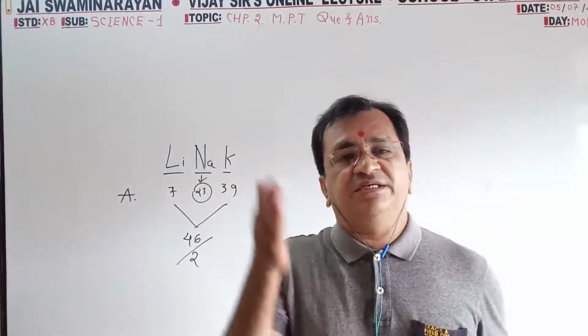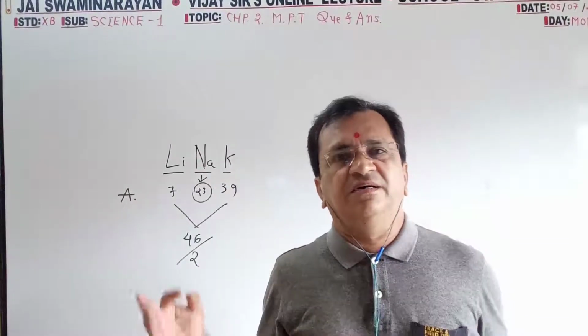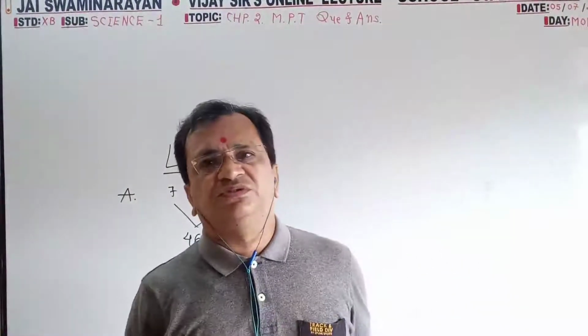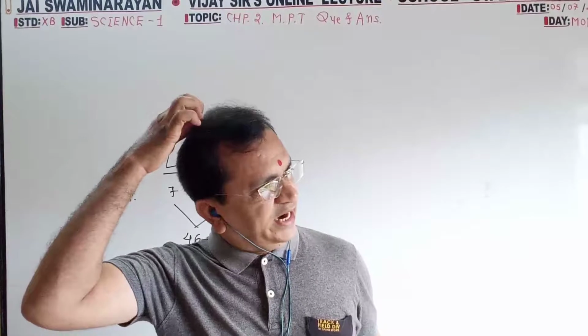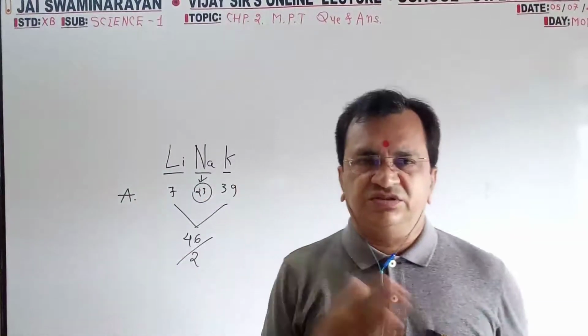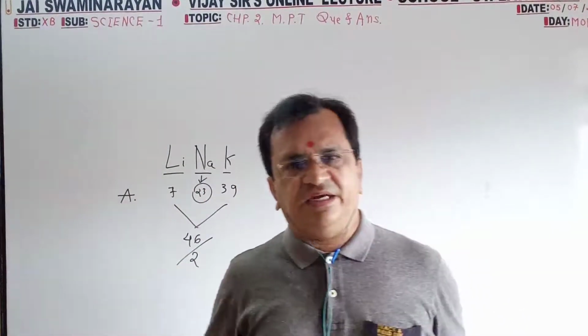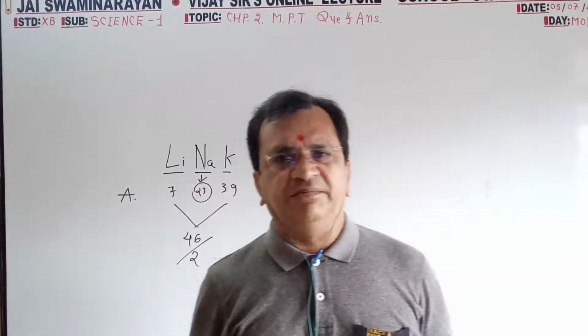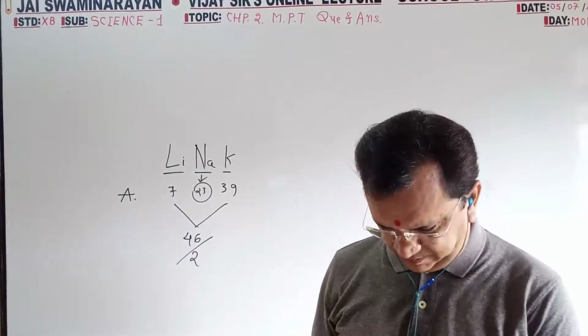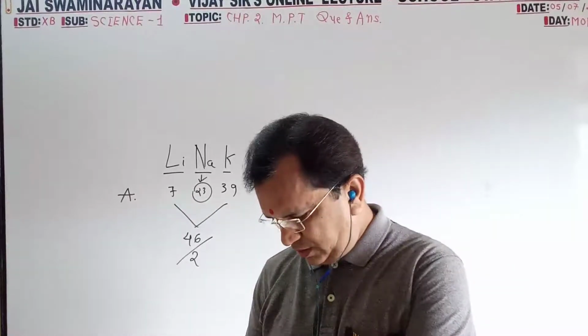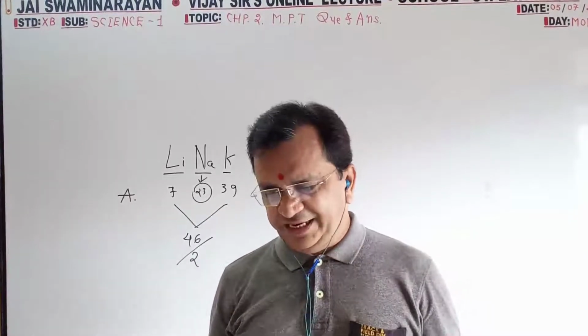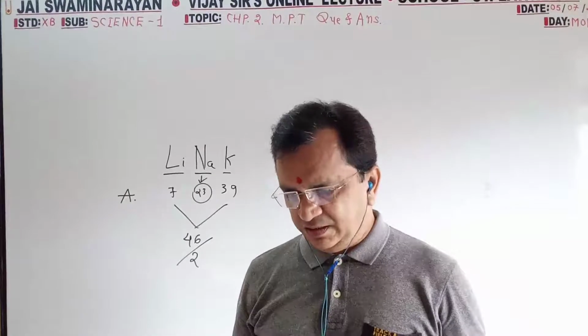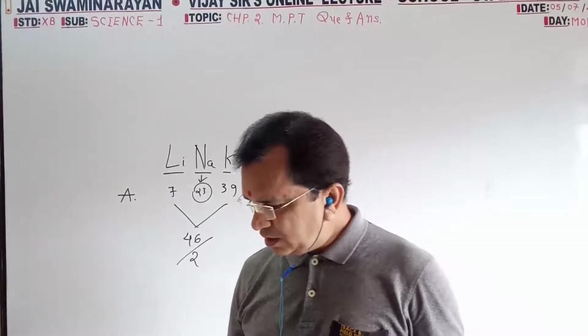That is why it is known as the octave. Like in music, sa re ga ma pa da ni sa: the first and eighth, sa to sa, are equal. On that base they analyzed. But the scientist name you have to remember is Mendeleev.